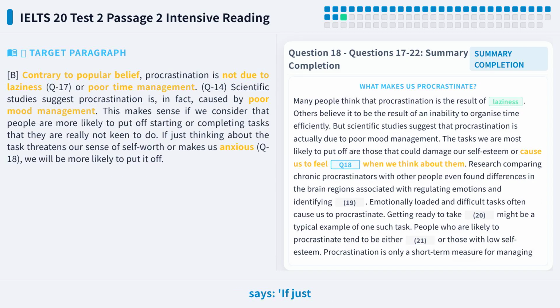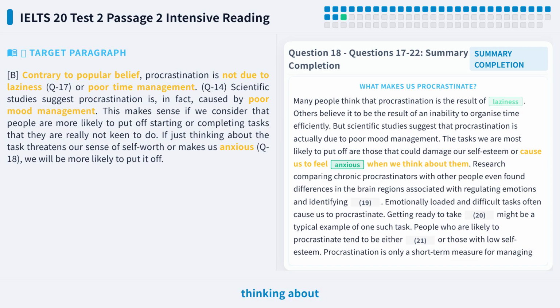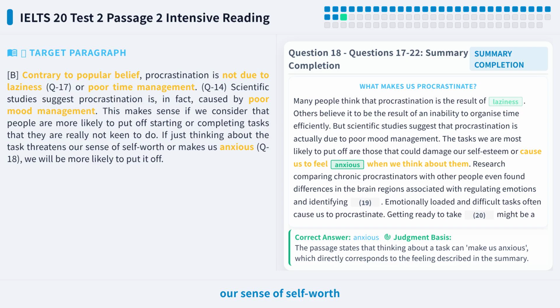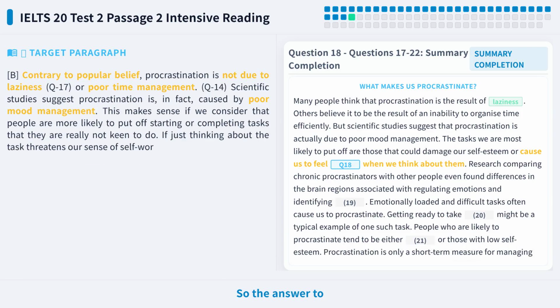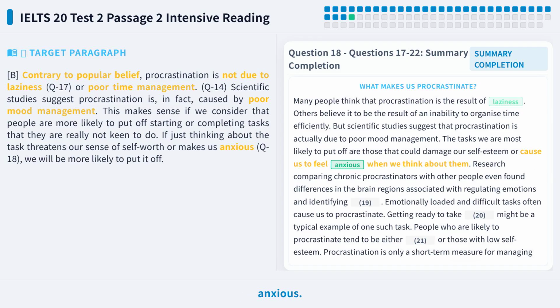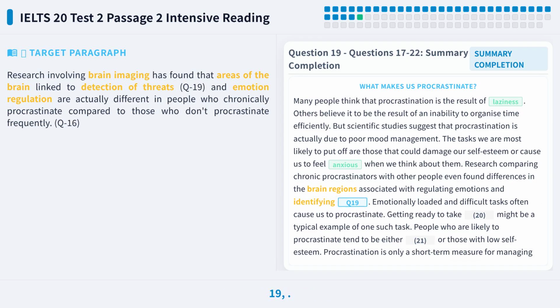The original text says, if just thinking about the task threatens our sense of self-worth or makes us anxious. The word anxious is directly given in the original text, no need for synonym replacement. So the answer to question 18 is anxious. Let's look at question 19.